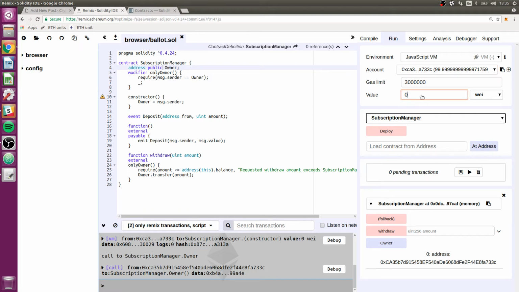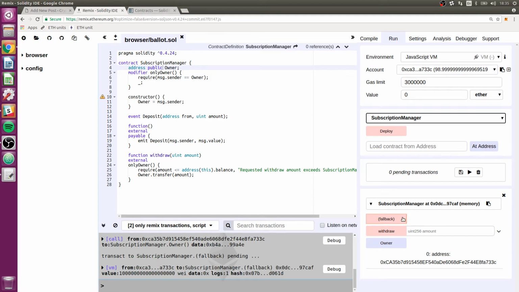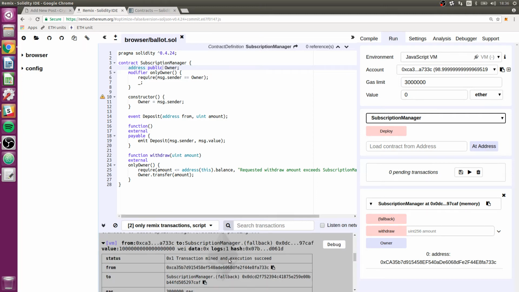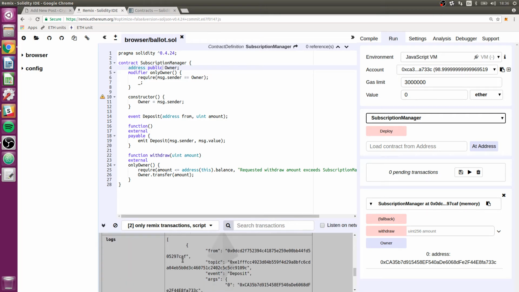So now we want to put ether into it. Let's put one ether and click the fallback. Again, I'm going to click fallback here. If this was deployed on a real blockchain, we wouldn't really be clicking on any kind of function. We would just be sending ether straight to the contract. Okay, that seems to have run with no errors, and it even made a log, which it should have done. Let's go just check that log.